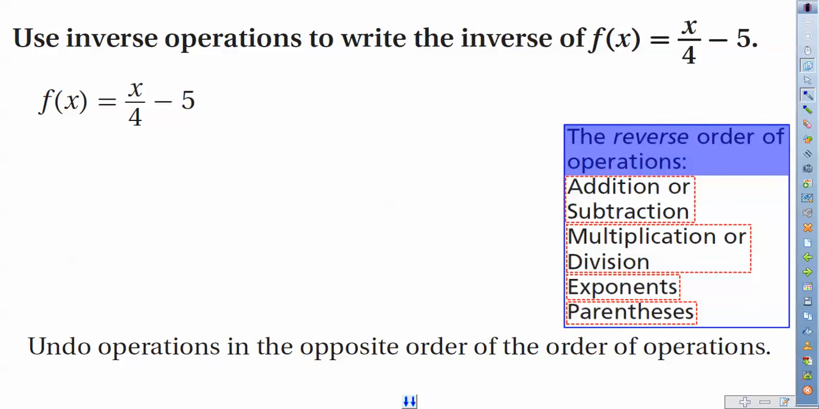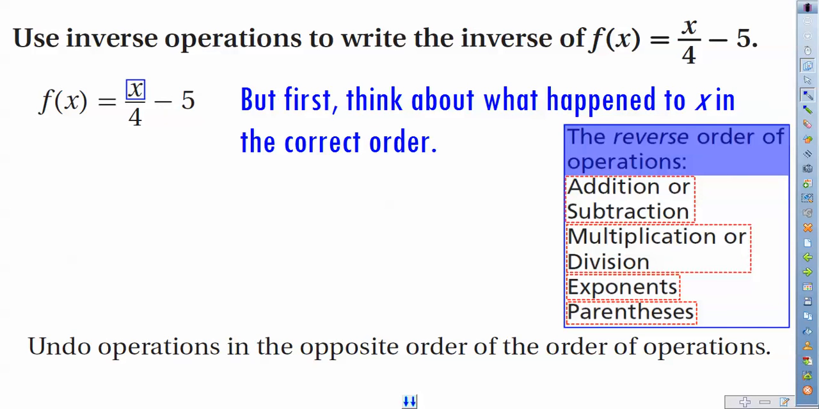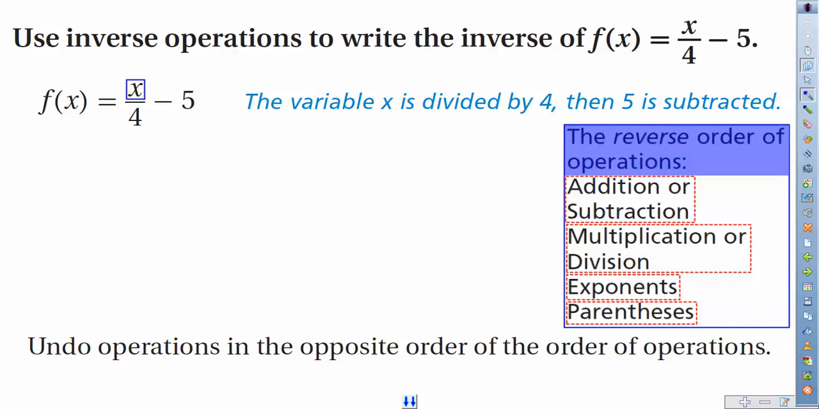The first thing to consider here is what happened to x, and think about what happened to x in the proper order of operations. According to this problem, what had to happen to x first is we had to divide it by 4, and then we have to subtract 5.